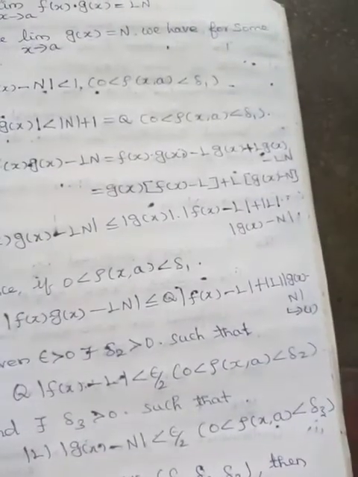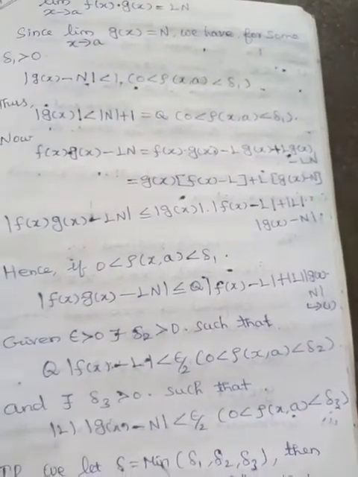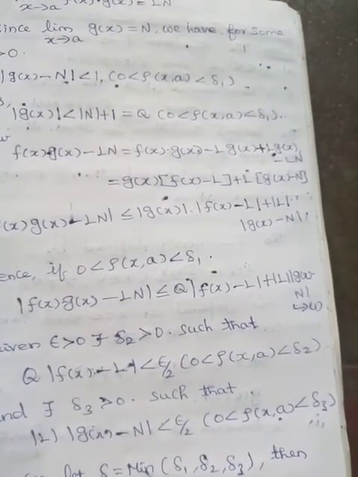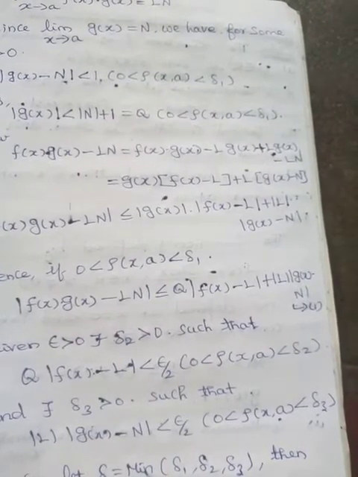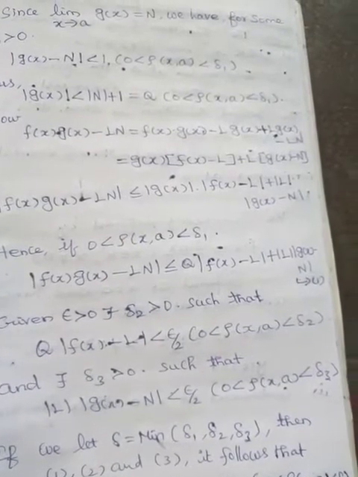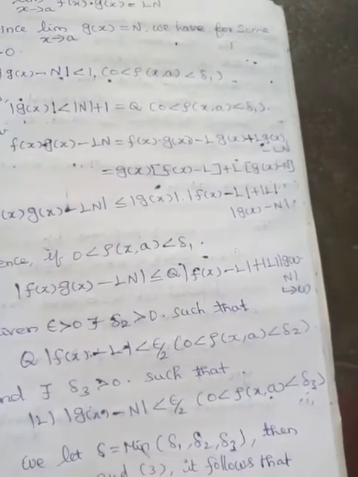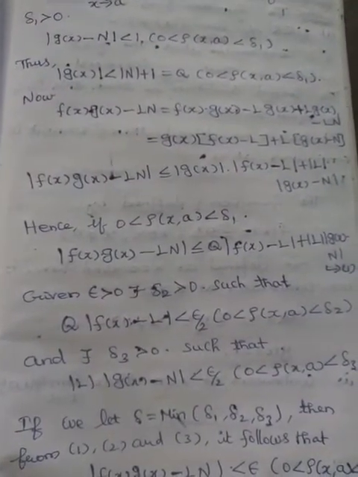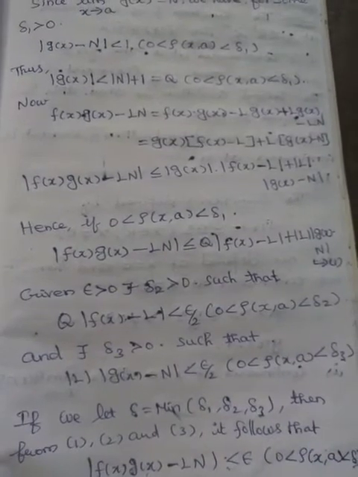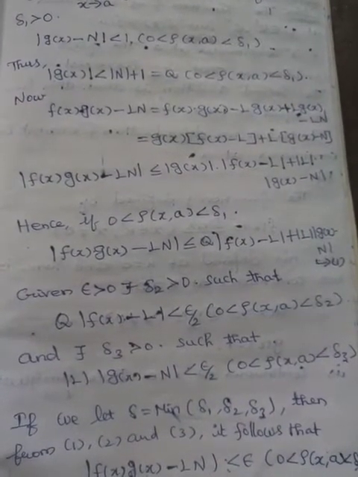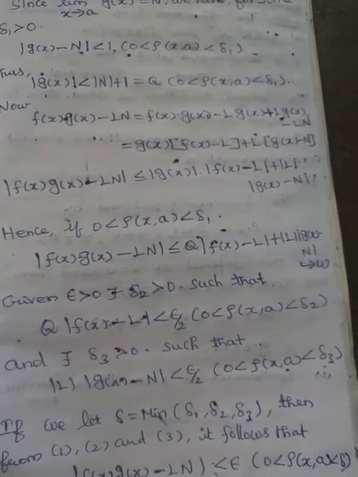Now f of x into g of x minus LN equals f of x into g of x minus L into g of x plus L into g of x minus LN, equal to g of x into f of x minus L plus L into g of x minus N. Modulus of f of x g of x minus LN is less than or equal to modulus of g of x into modulus of f of x minus L plus modulus of L into modulus of g of x minus N. Hence, if 0 is less than rho of x comma A is less than delta 1, modulus of f of x g of x minus LN is less than or equal to q into modulus of f of x minus L plus modulus of L into modulus of g of x minus N. Equation number 1.